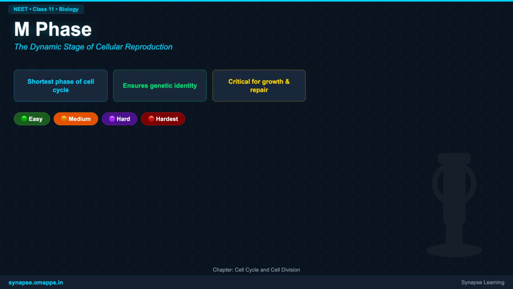Welcome, Class 11 Biology enthusiasts. Today, we embark on an exciting journey into the heart of cell life, the M phase. This critical stage of the cell cycle is where one cell dramatically divides into two, powering everything from your growth to healing wounds. We'll explore this fascinating process across four levels, from the basics of why cells divide to the intricate molecular machinery behind it. Get ready to uncover the secrets of cellular reproduction.